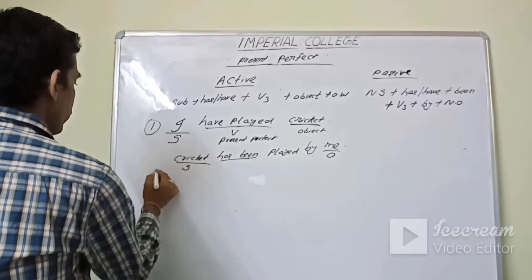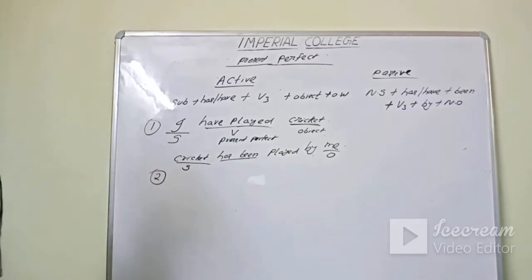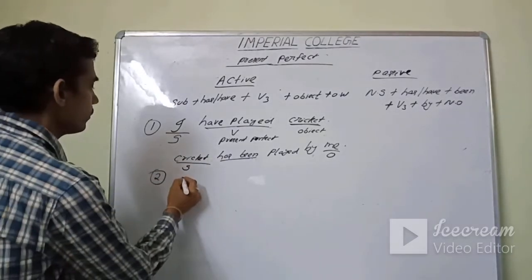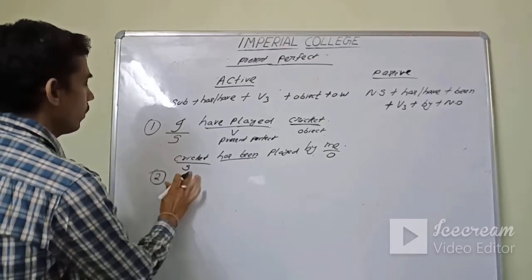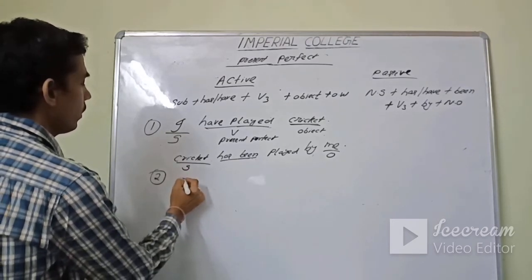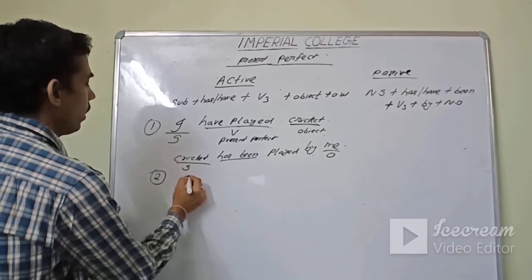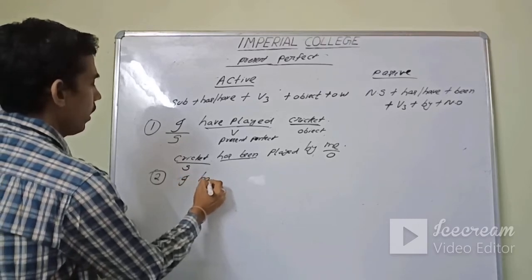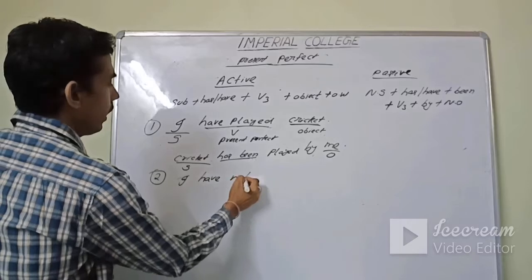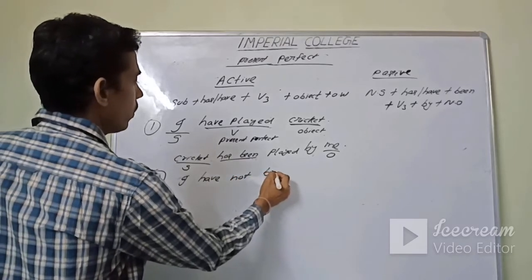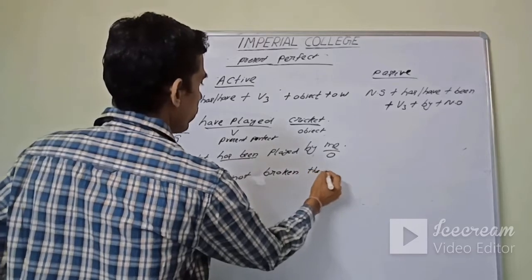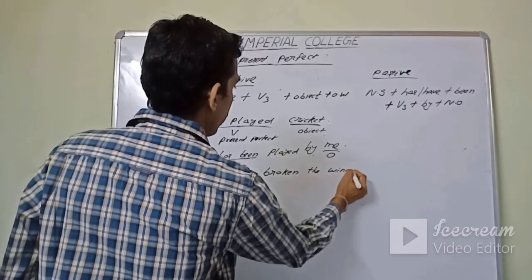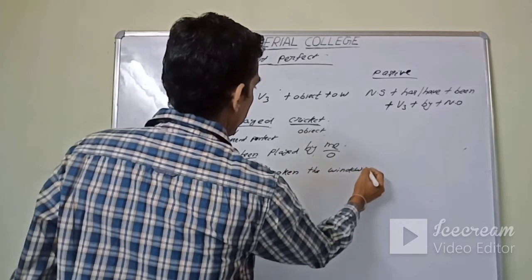One more example. I have not broken the window pane.